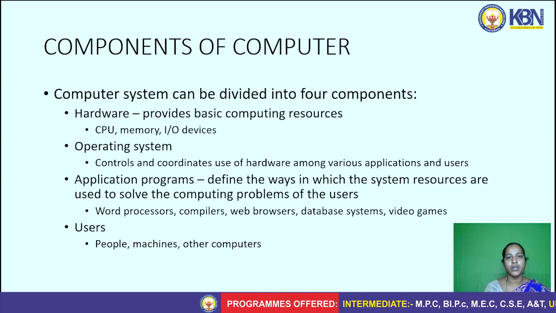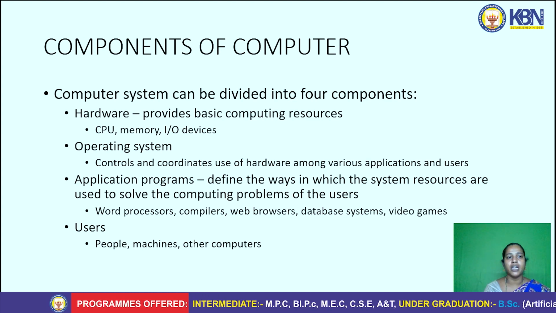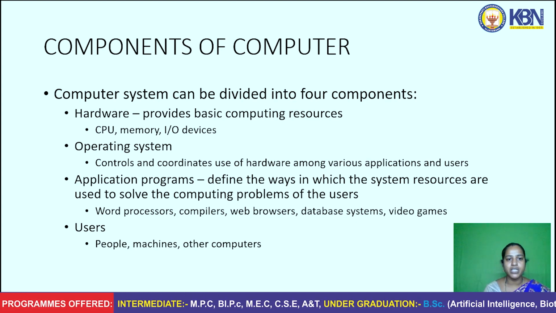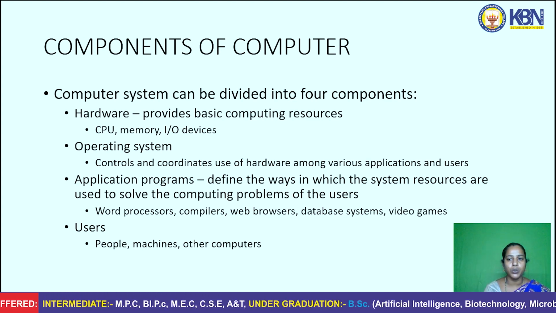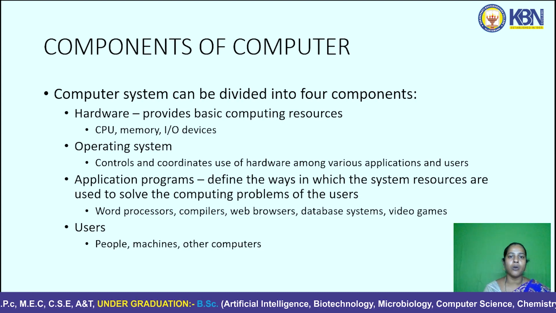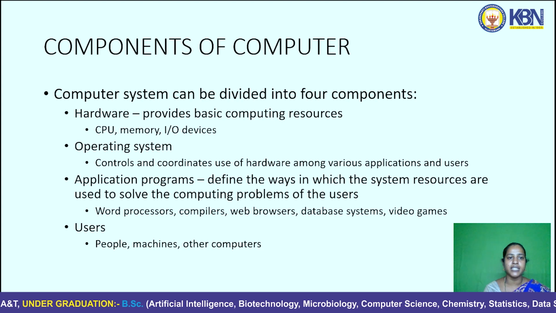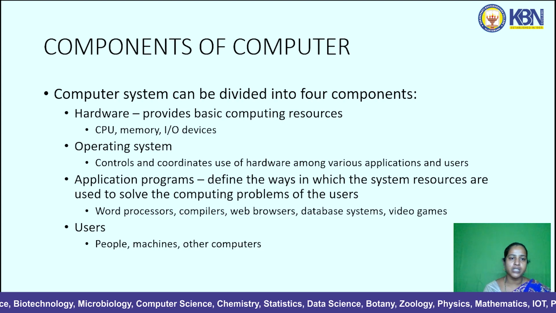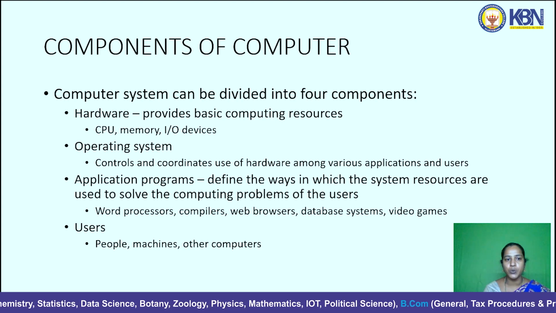So what are the components of a computer? The computer is divided into four components. They are the hardware, operating system, application program and the user. Hardware is nothing but the basic computing resources, that is the CPU, memory and the I/O devices. What is an operating system? The operating system controls and coordinates the use of hardware among various applications and the user.